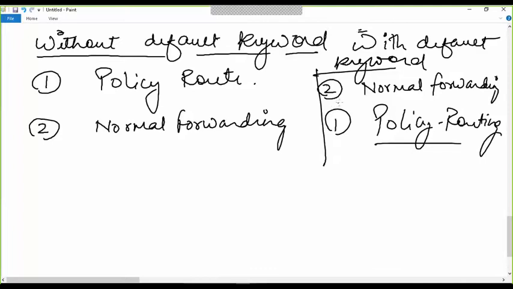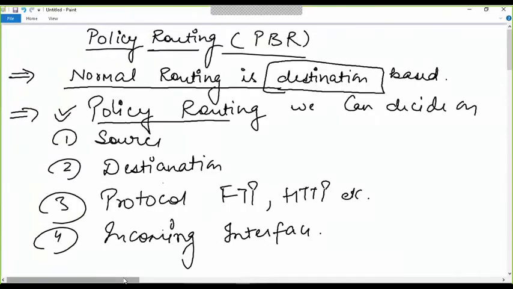Okay, so there are two different types of implementation when we actually apply the policy routing. One is for the incoming traffic, when we apply it at the interface level, meaning inbound traffic.